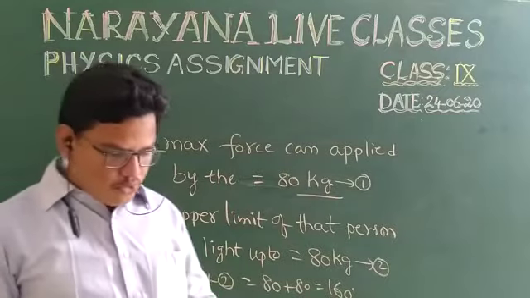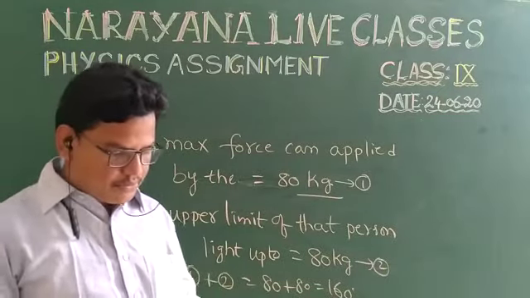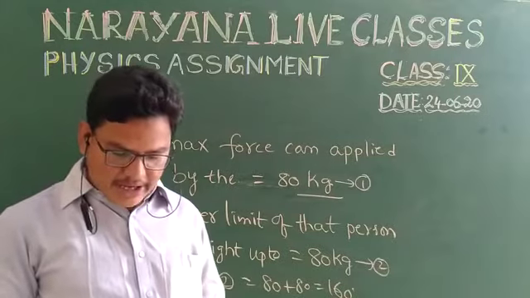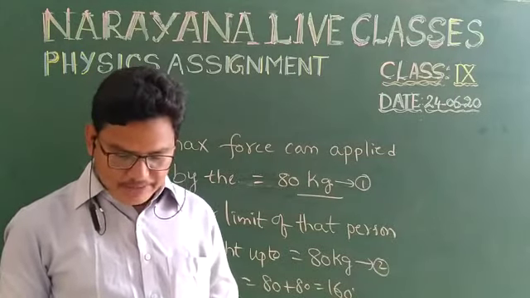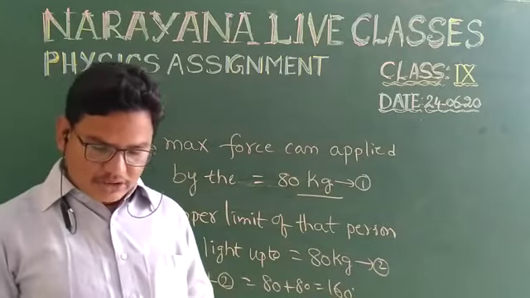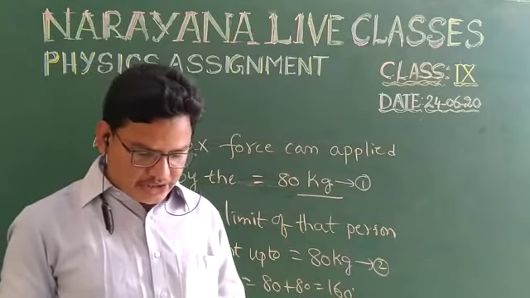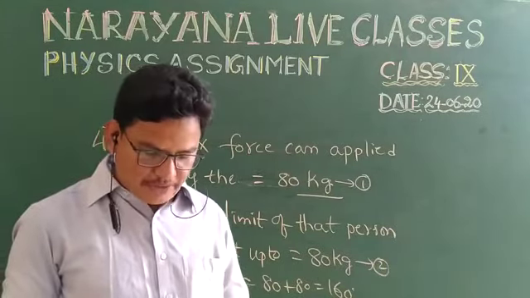Okay. Next, fifth question. An automobile vehicle has a mass of 1500 kg. What is the force between the vehicle and the road for it to be stopped with a negative acceleration of 1.7 meter per second square? It is a numerical question. They gave the mass of the vehicle as 1500 kg. The vehicle will be stopped by negative acceleration. Negative acceleration means minus a, also called deceleration or retardation.